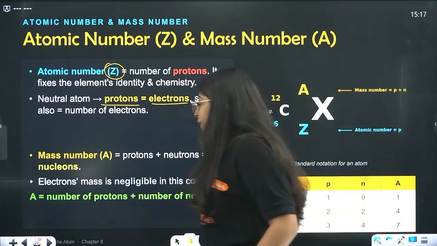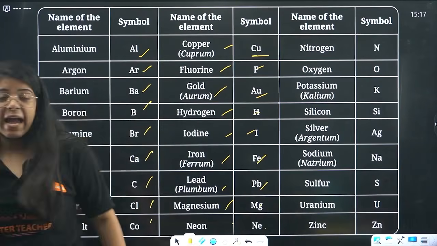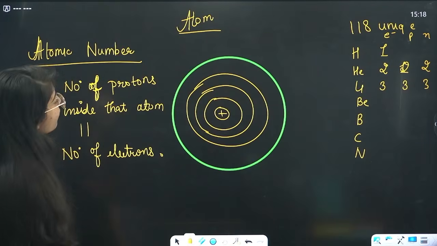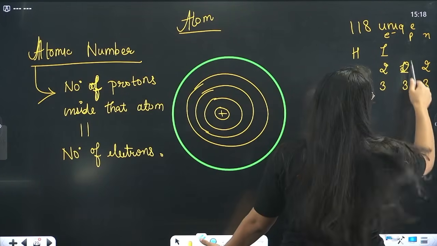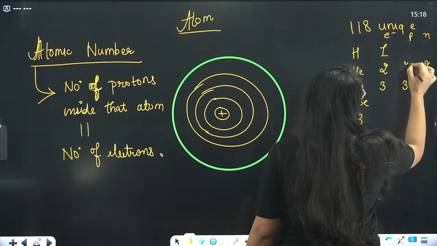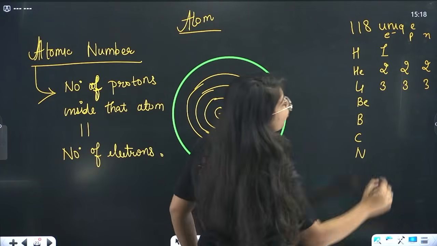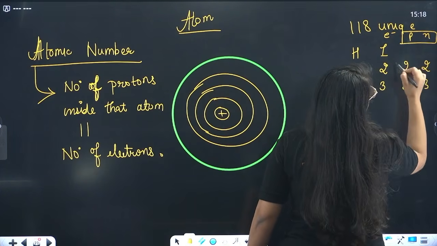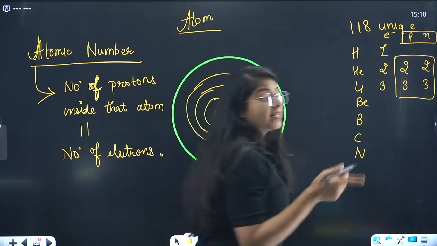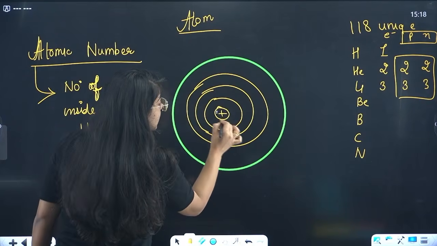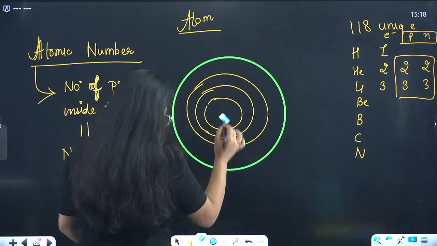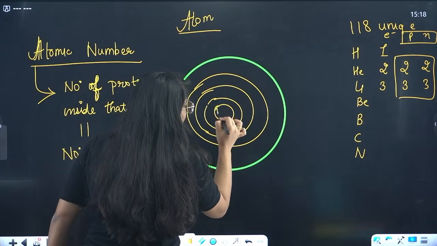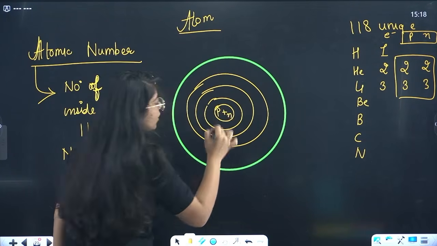Okay. Now beta, in this atom, we also know that we have protons and neutrons as well. And both of these, protons and neutrons, exist inside what? They exist inside this nucleus, right? This nucleus has protons plus neutrons.